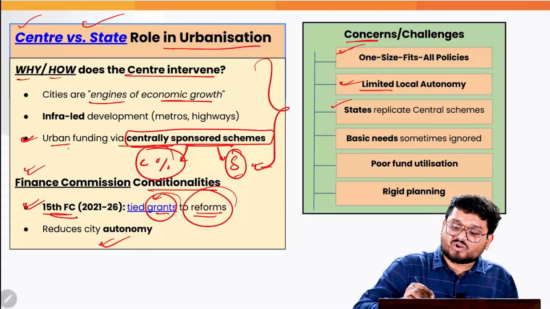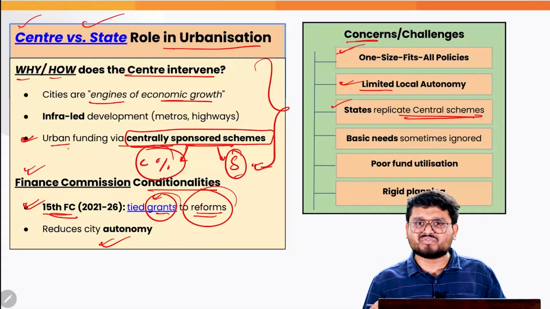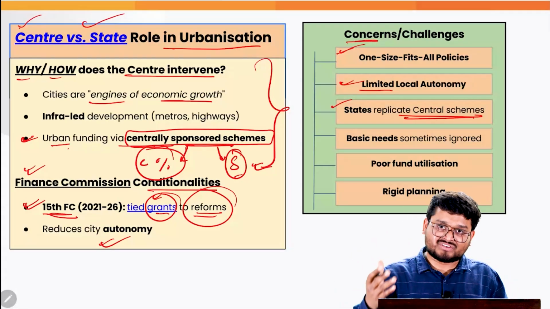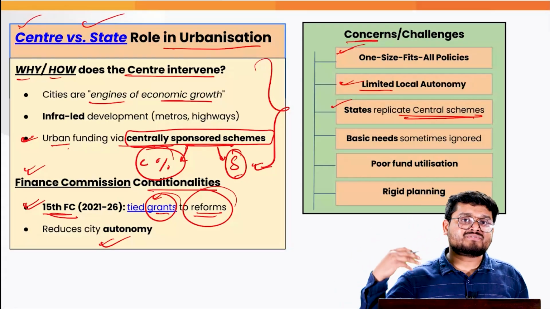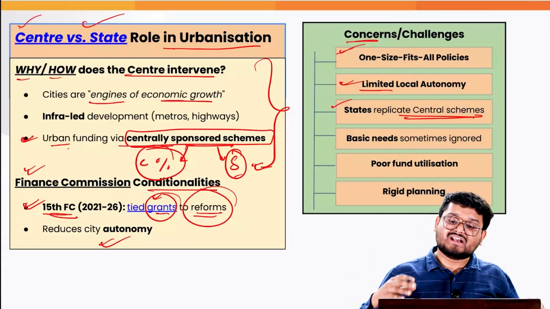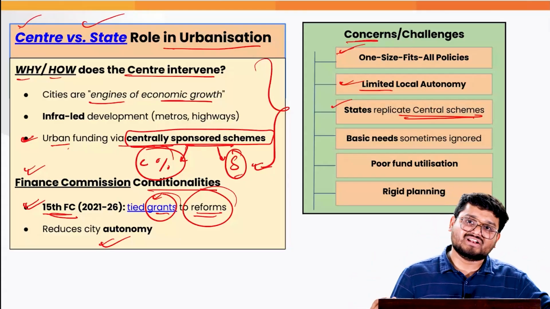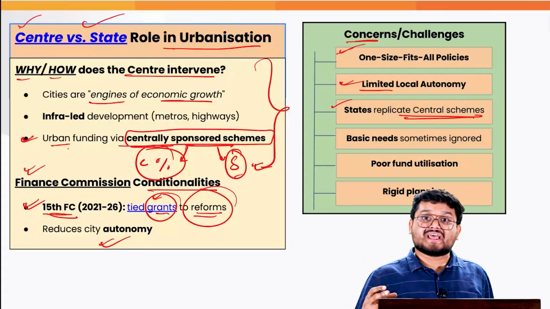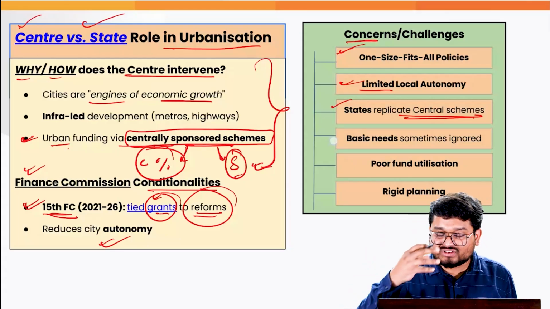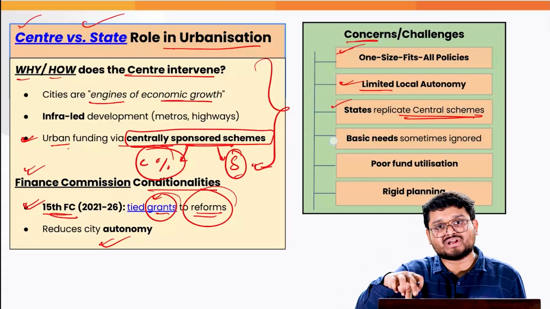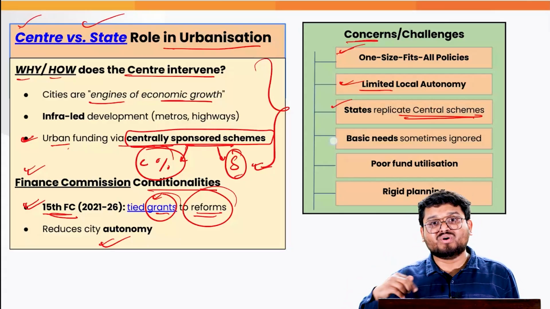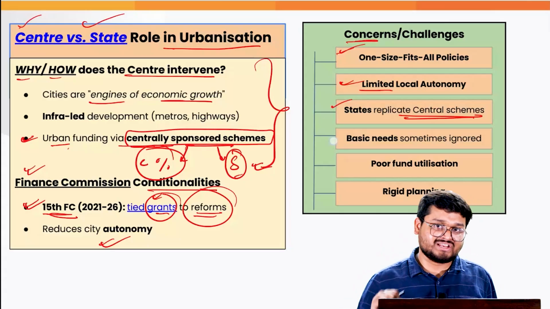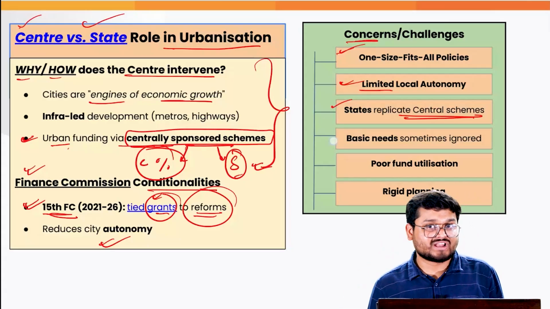Next, the states are also replicating the central schemes with no innovation, with no modifications by the state on their own, because sometimes the states copy-paste the central initiatives in the scheme, while it is understandable that the state governments are cognizant of local levels, local issues, where they must be trying to tailor the various central initiatives according to their state-specific needs, but that is not happening.